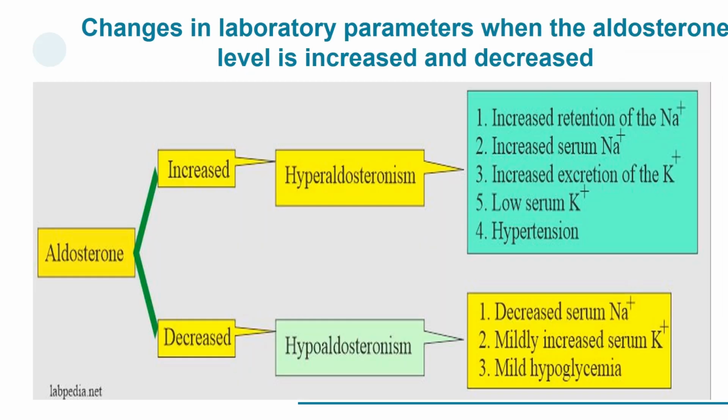Now you can see the changes in laboratory parameters when the aldosterone level is increased or decreased. Thus, with hyperaldosteronism, the retention of sodium ions increases. As a result, the content of sodium ions in blood serum increases. The excretion of potassium ions increases, causing hypokalemia. And hypertension occurs in animals.